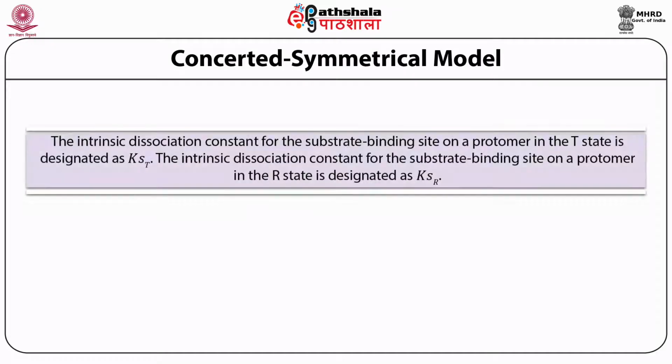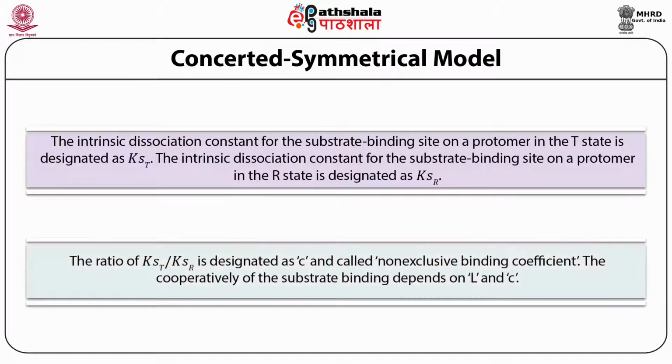The intrinsic dissociation constant for the substrate binding site on a protomer in the T state is designated as Kst. The intrinsic dissociation constant for the substrate binding site on a protomer in the R state is designated as Ksr, and the ratio of Kst and Ksr is designated as C, which is also known as the non-exclusive binding coefficient. The cooperativity of substrate binding depends on L and C.